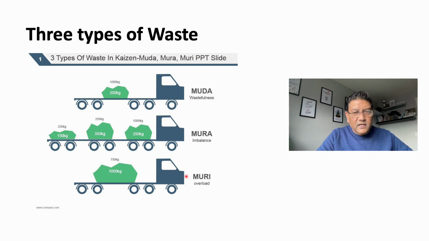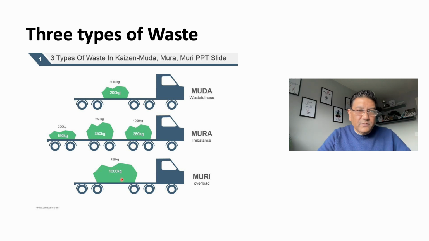The third one is Muri, which is overloading. The capacity is only 750 kilograms, but we are overloading by 250 kilograms and putting 1000 kilograms of weight on it. When we overload, even the machine or the people, that could give us variation, or it could be dangerous in terms of having an accident, or could mean lower performance or substandard work as well.